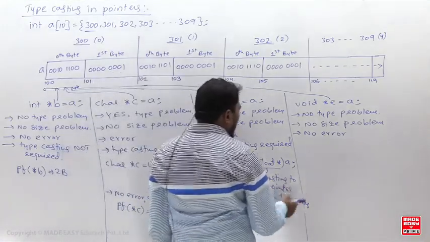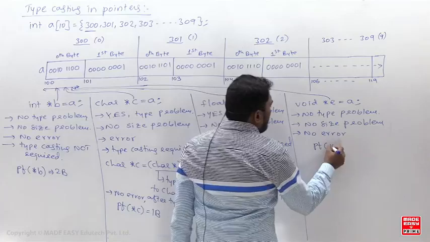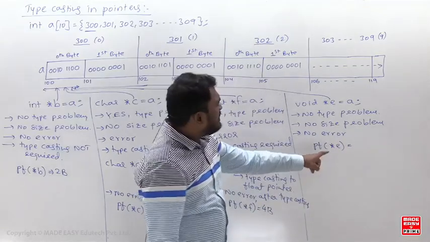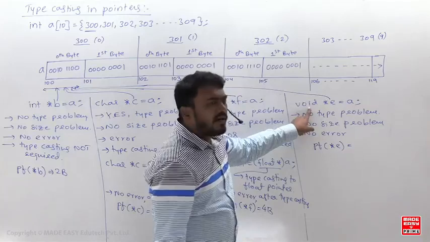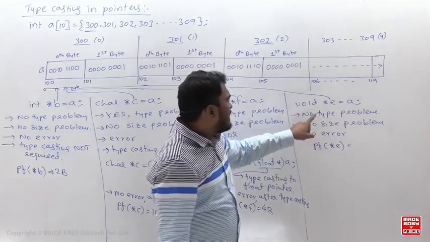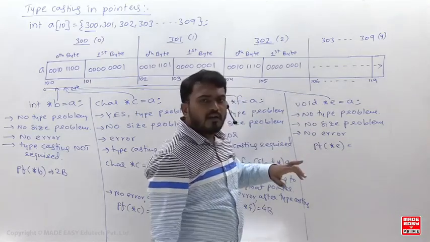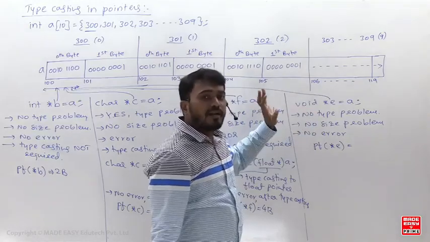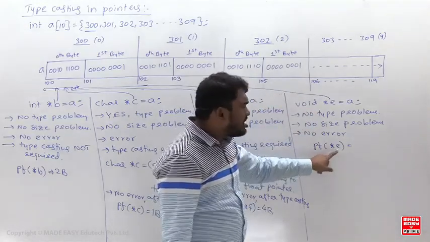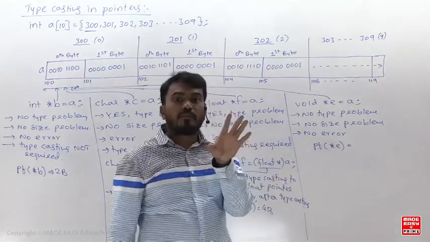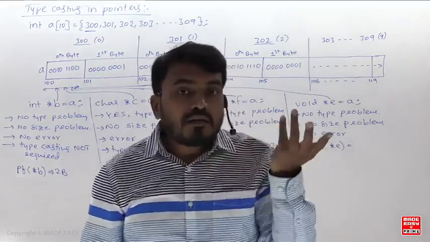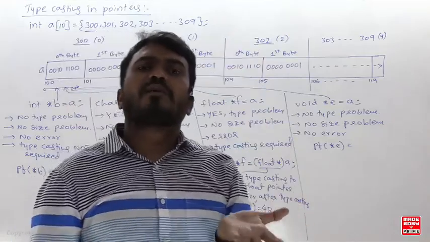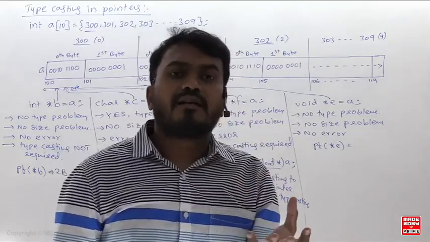And next, if you say printf star E, now look here, E is which type of pointer here? Void. So while assigning it did not give an error, because any type of variable address is fine. But when you are printing star E, a void pointer does not know how many bytes it should access.